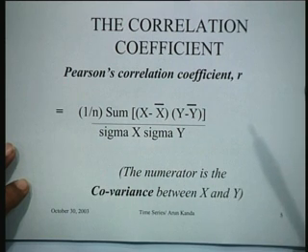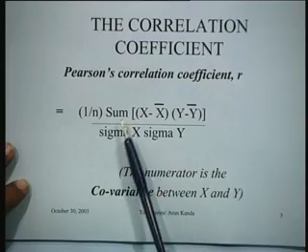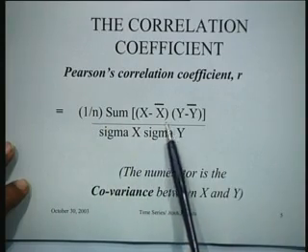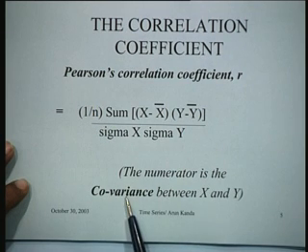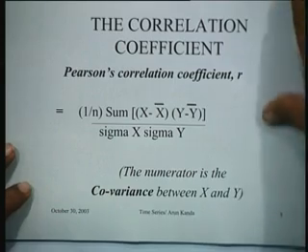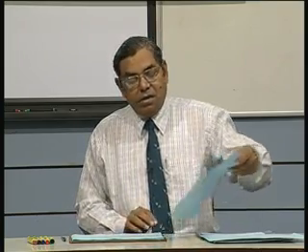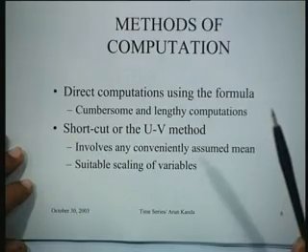And this is needed in a number of applications where we are expected to calculate the correlation coefficient. The numerator, which is this expression 1 by n sum of (x minus x bar) into (y minus y bar), is generally defined as the covariance between x and y. So, covariance divided by sigma x and sigma y will actually give you the correlation coefficient. There are various ways of computing the correlation coefficient between the two series.